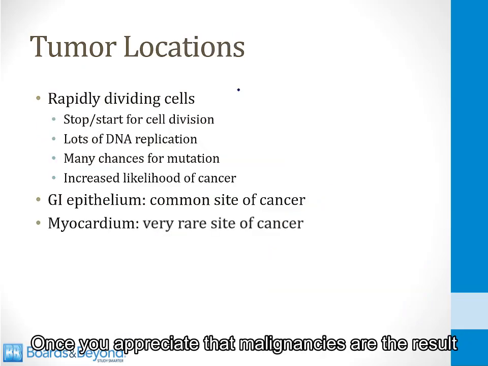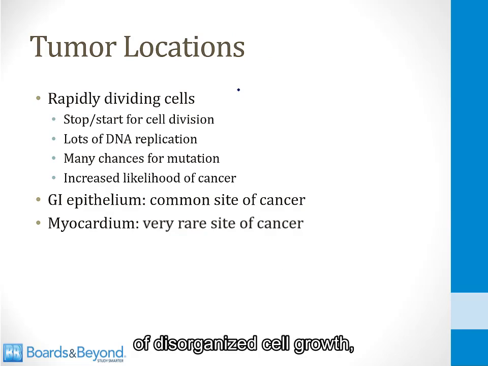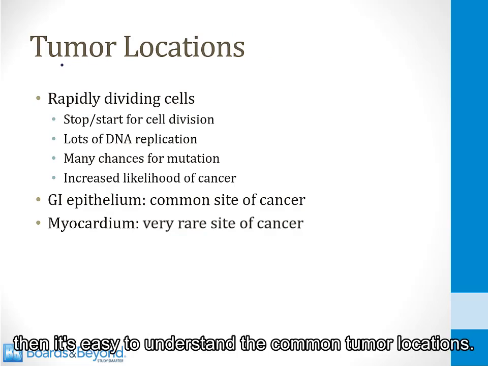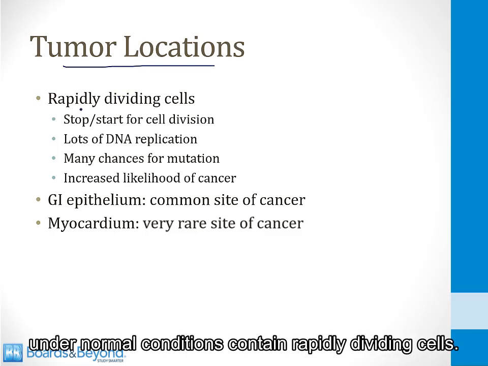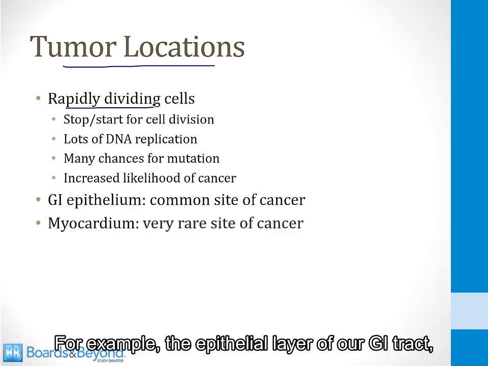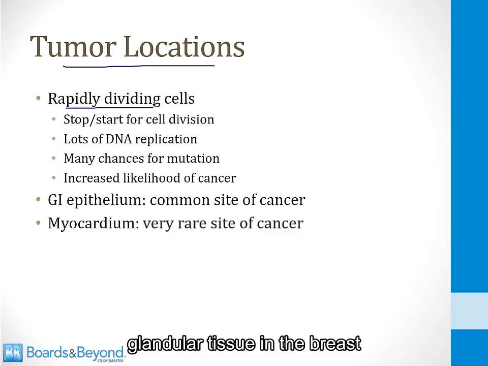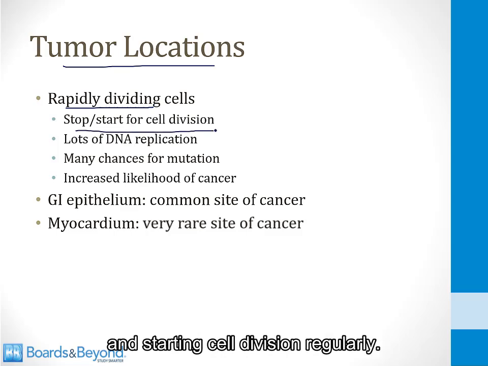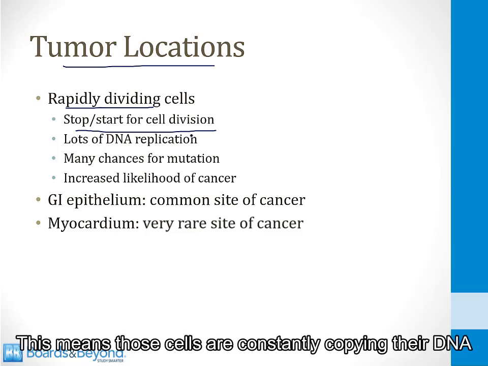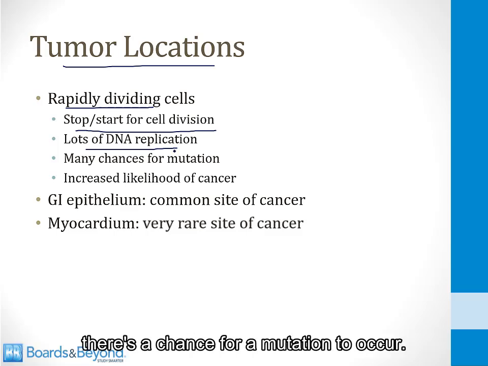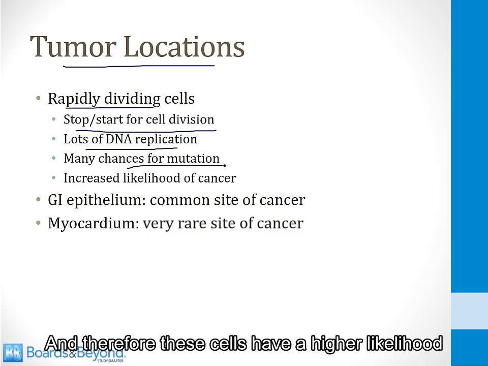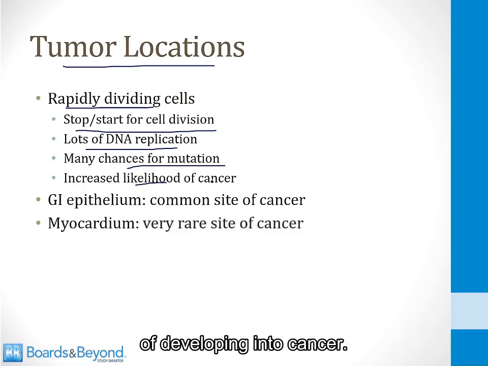Once you appreciate that malignancies are the result of disorganized cell growth, then it's easy to understand the common tumor locations. There are many places in our body that even under normal conditions contain rapidly dividing cells, for example, the epithelial layer of our GI tract, glandular tissue in the breast, or skin cells. In all of these places, there are cells that even under normal conditions are stopping and starting cell division regularly. This means those cells are constantly copying their DNA to make daughter cells. Each time they copy their DNA, there's a chance for a mutation to occur, and therefore these cells have a higher likelihood of developing into cancer.